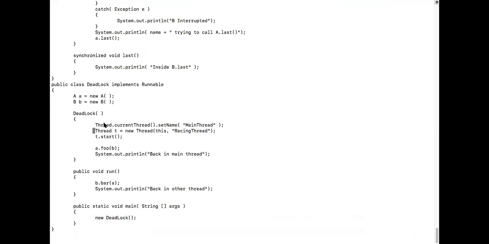So what happens? The control will come here, to the constructor. And then what am I doing here? I'm setting the current thread's name, not this thread, whatever the current thread is. I'm calling it the main thread, isn't it?